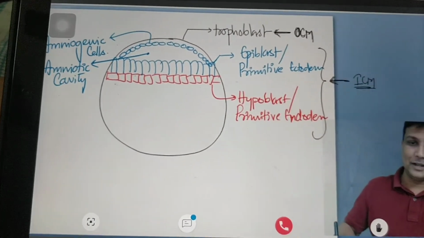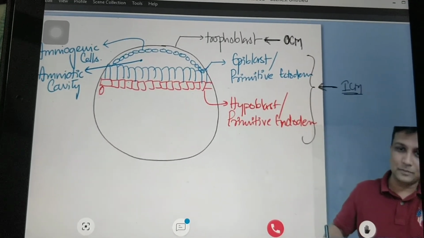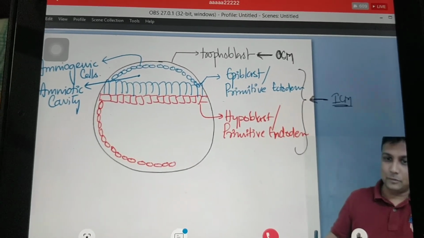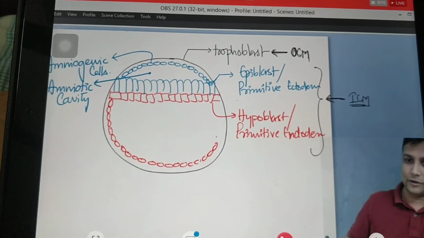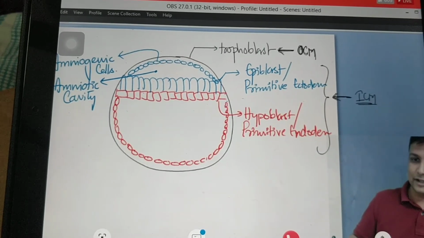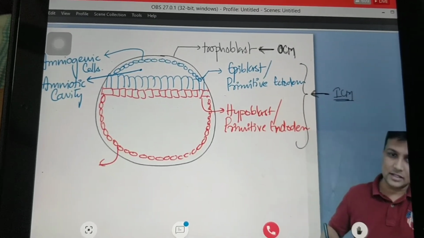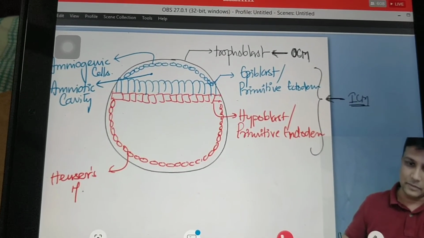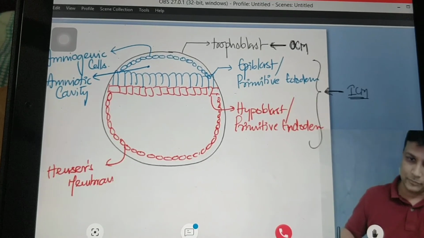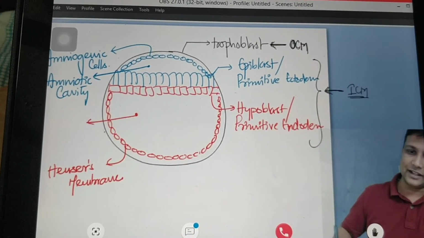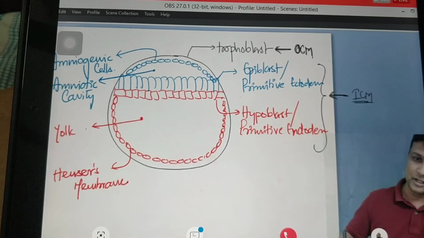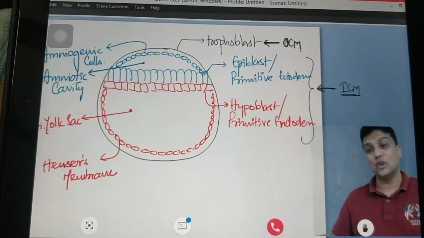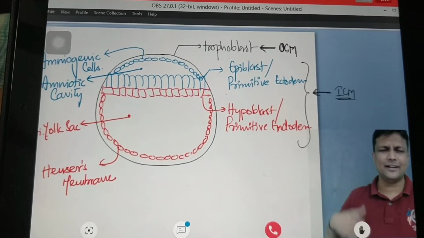Hypoblast will also not keep quiet. Even hypoblast will multiply, and it will multiply to form a layer of cells here. This layer of cells is going to be known as Heuser's membrane. And because of that, again a cavity is formed here, and this cavity is the yolk sac, the primary yolk sac. Obviously it is the primary yolk sac. It's like a symmetrical diagram.